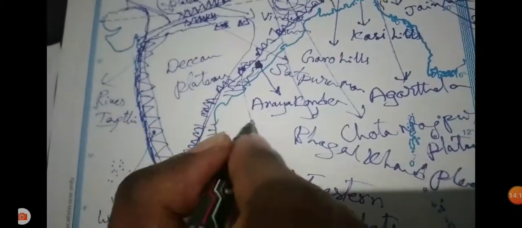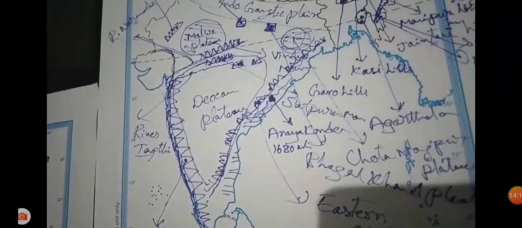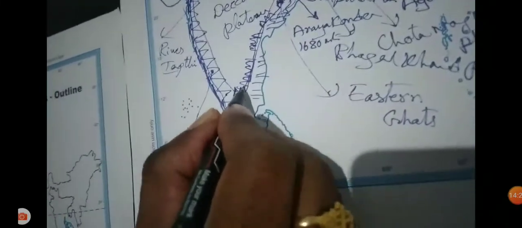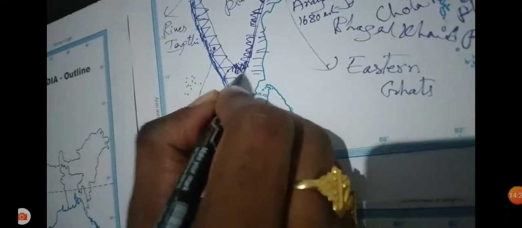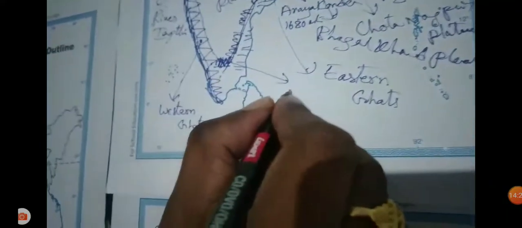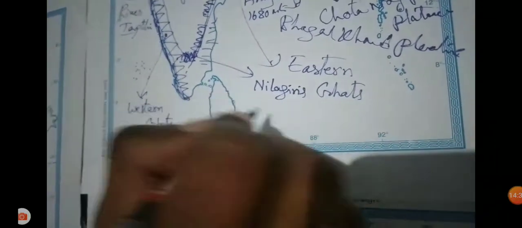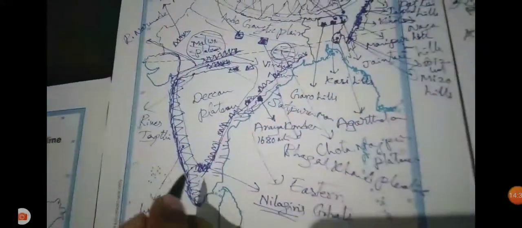Highest mountain peak: Arayakonda, the height is 1680 meters. In the Western Ghats, on the border of the Eastern Ghats, the Deccan and Western Plateau, the Eastern Ghats and Western Ghats join together at the Nilgiris mountain range. These are the Nilgiri Hills, on the south side of the Deccan Plateau. Nilgiris are very important from the exam point of view. These are the place where the Eastern Ghats and Western Ghats join.